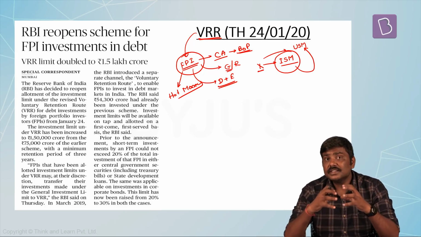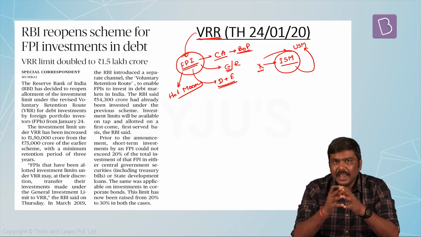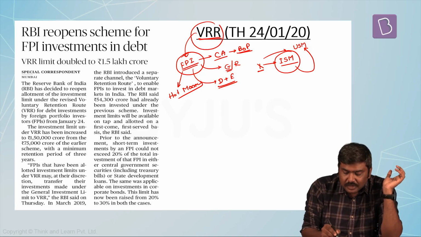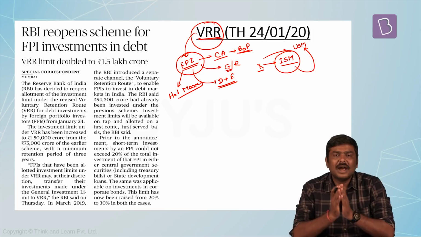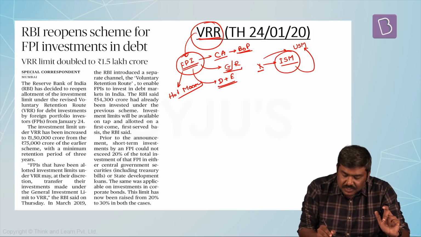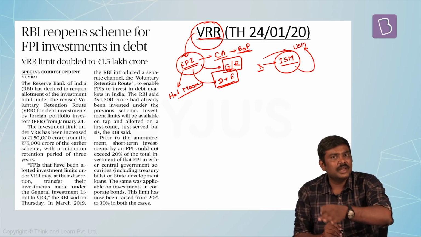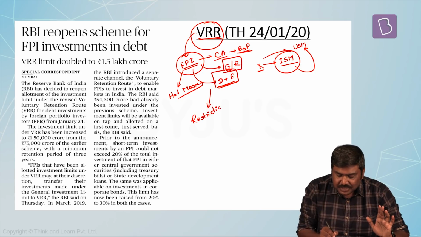How do you control the instability or volatilities which are created? RBI introduced a new scheme or a new tool called the voluntary retention route. Under this voluntary retention route, RBI said, whatever restrictions are imposed on you with respect to investment in the debt market as well as the equity market, these restrictions to a certain extent will be relaxed.